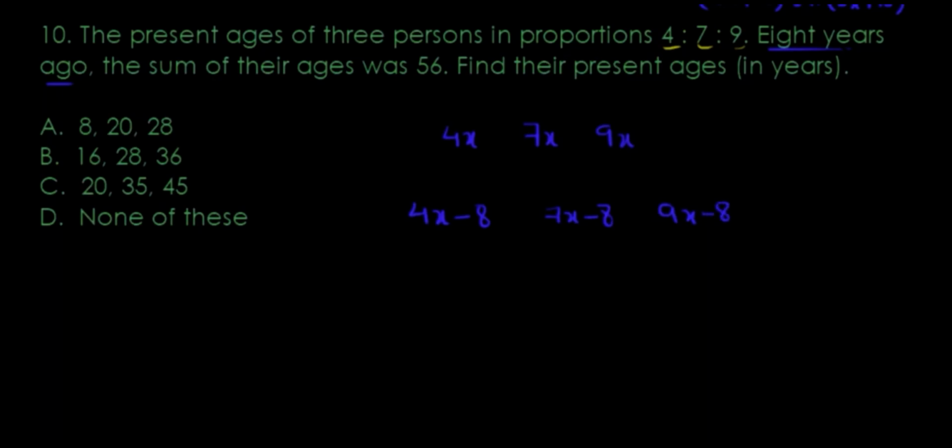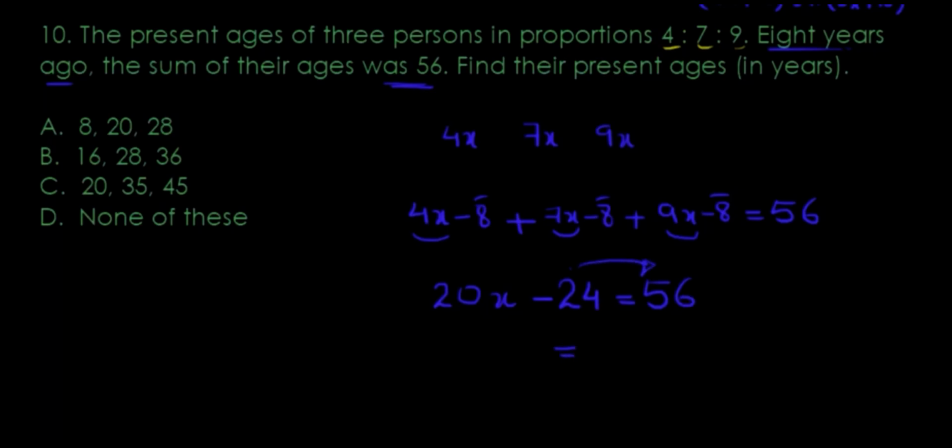The sum of their ages was 56. So when you add up everything, 4x, 7x, and 9x, how much do you get? That's 16, and 4 more, that's 20x. Minus 8, minus 8, minus 8, I'd rewrite that as minus 8 times 3, which is 24, equals 56. Take the 24 to the other side. It's a subtraction here, so it becomes addition on the other side. 56 and 24 gives me 80. 20x equals 80, which means x is 4.